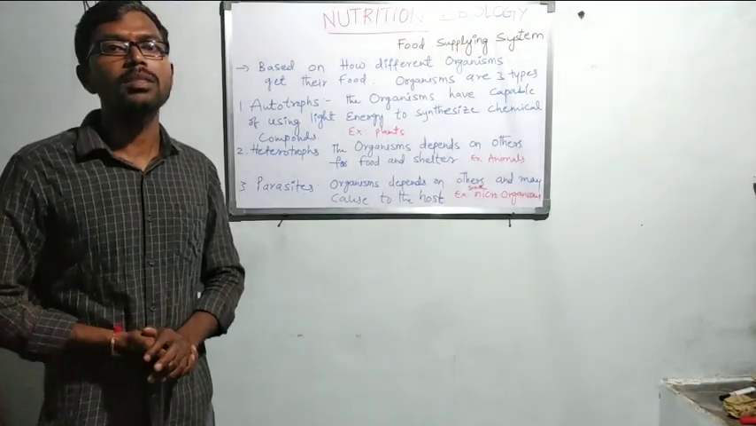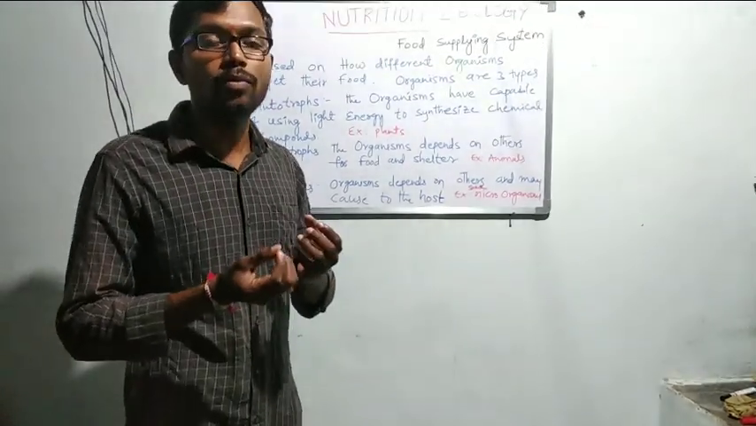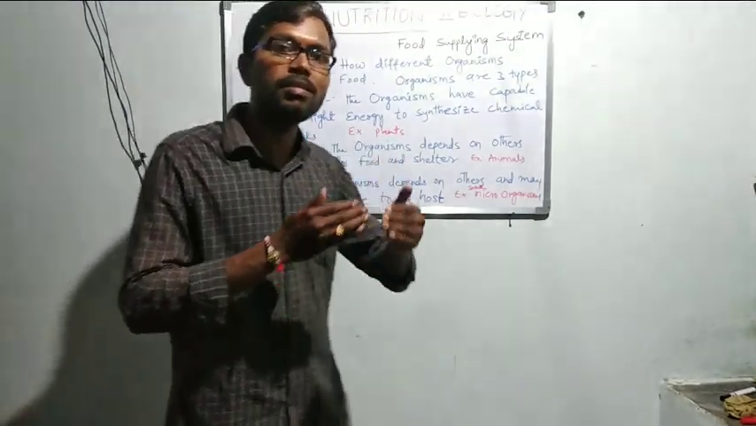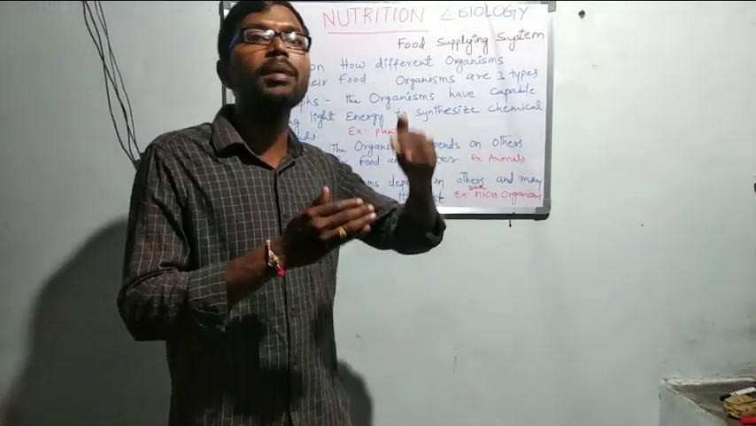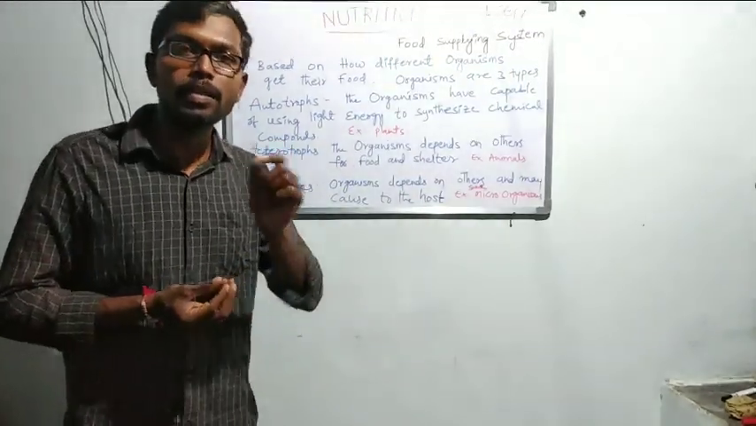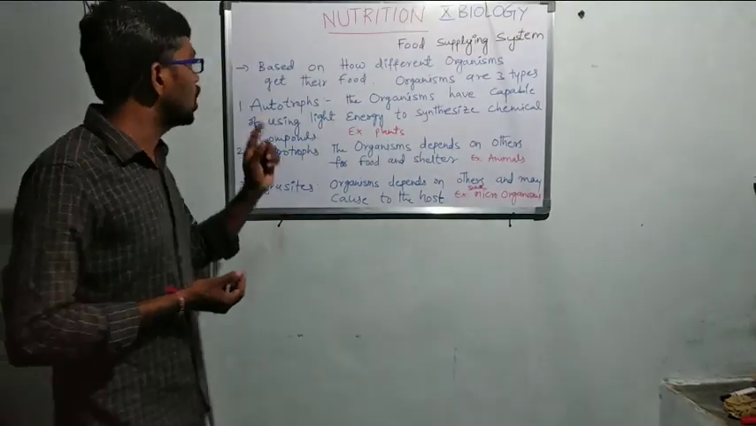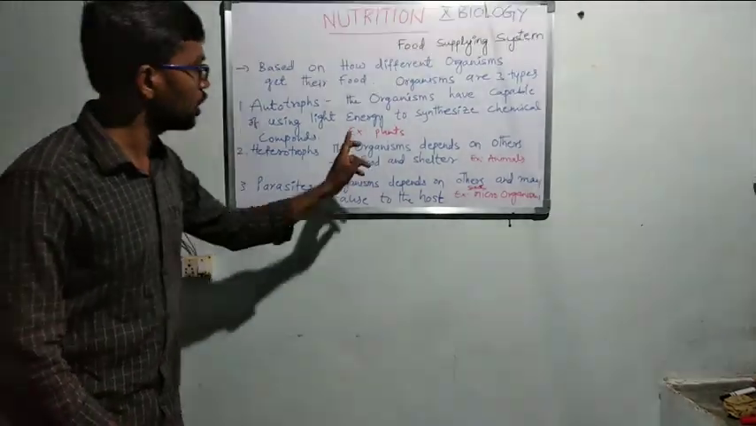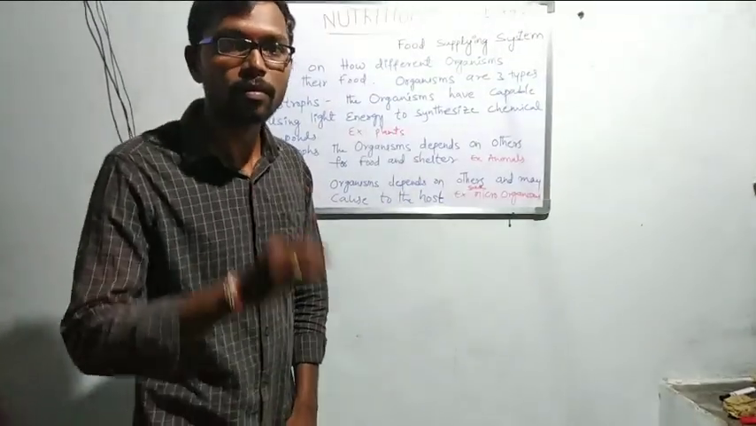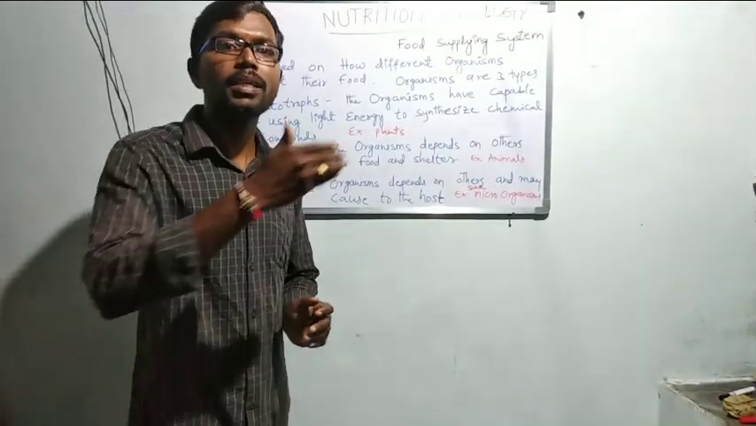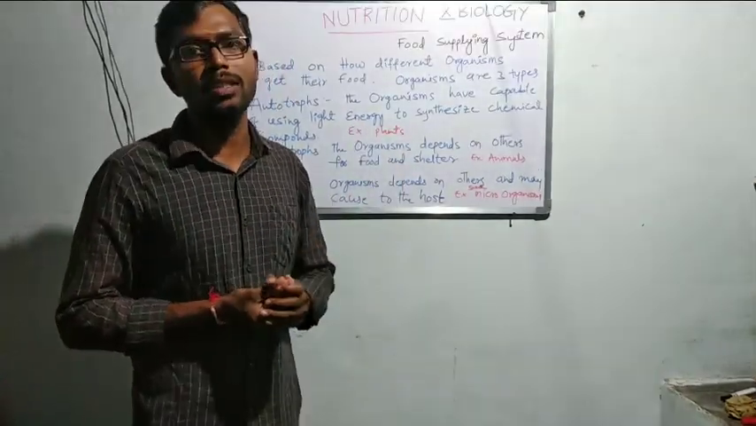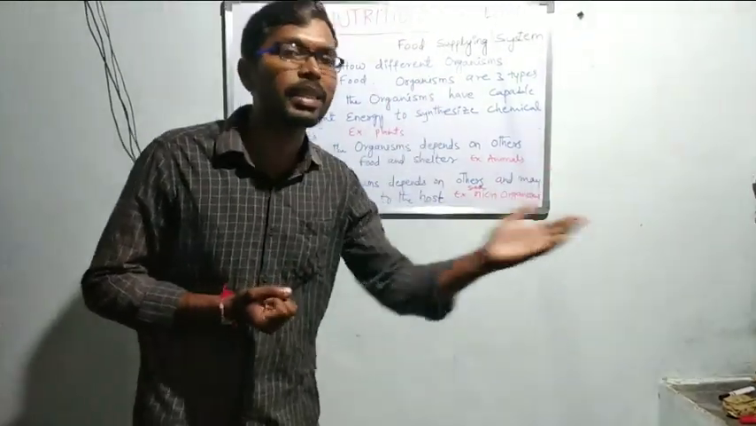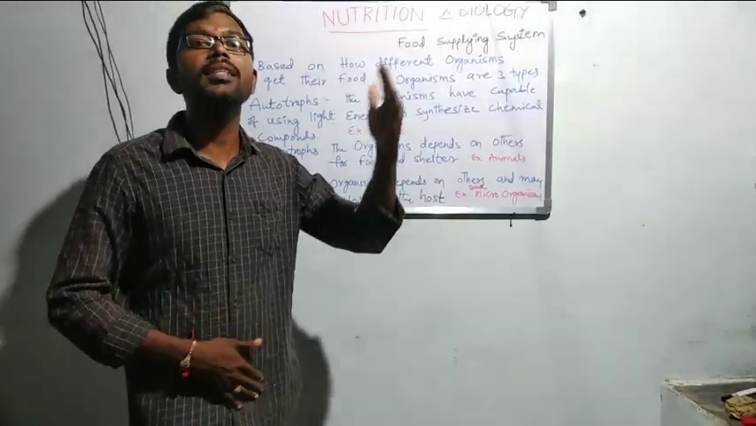Organisms that are capable of using solar energy and participate in a chemical synthesis process, and after that make food, have autotrophic nutrition, and those organisms are called autotrophs. For example, plants. Plants participate in one special process: they capture light energy, participate in a chemical synthesis process, and make food.